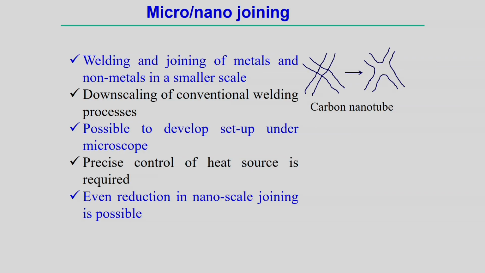So, by simply downscaling the conventional welding processes we can develop micro or nano joining technologies. More precisely, it can go to nano welding or nano joining technologies, but in general the difference from the conventional processes is that we can control the heat source, that is, the intensity of the heat and the amount of heat flux we apply to the substrate for any kind of processing or joining. Controlling this is the main feature for the development of micro or nanoscale joining processes.